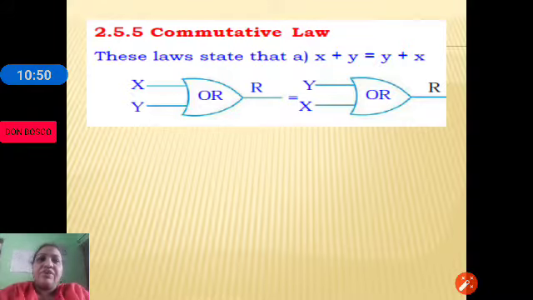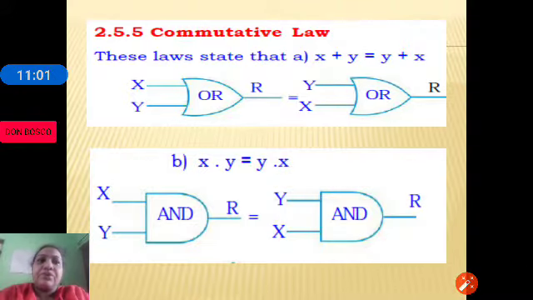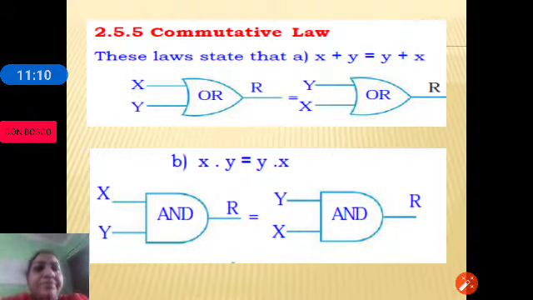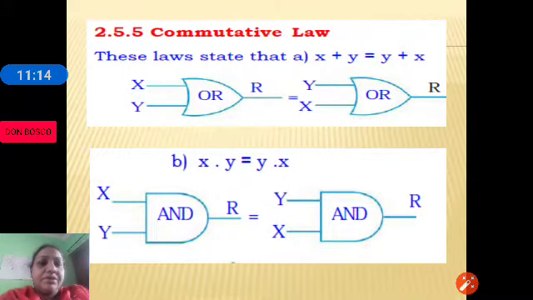The commutative law states that x plus y is equal to y plus x, and we have two commutative laws. The other commutative law says that x ANDed with y is equal to y ANDed with x.